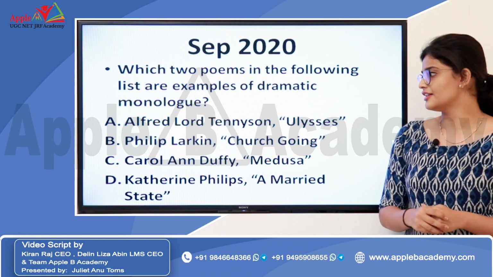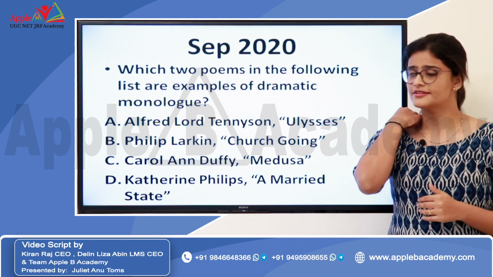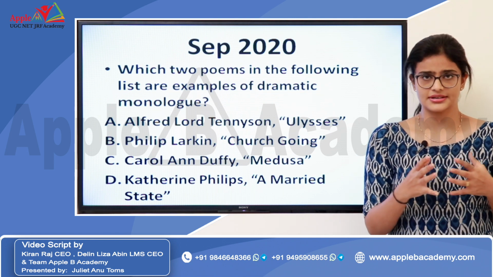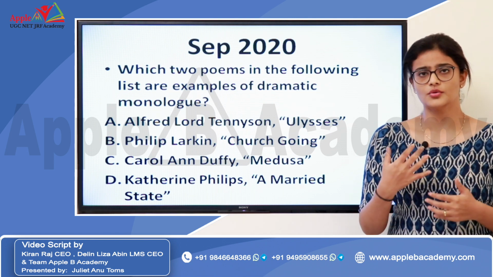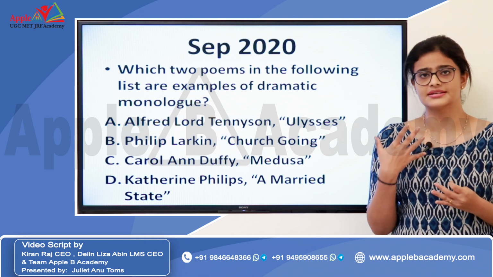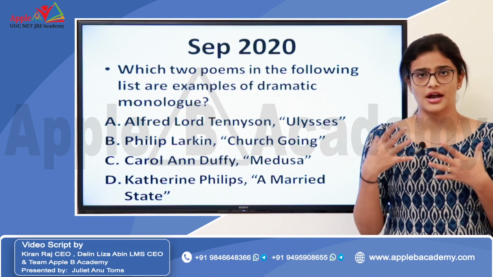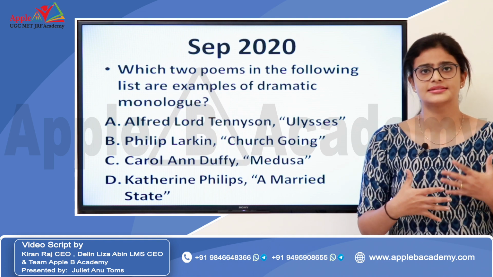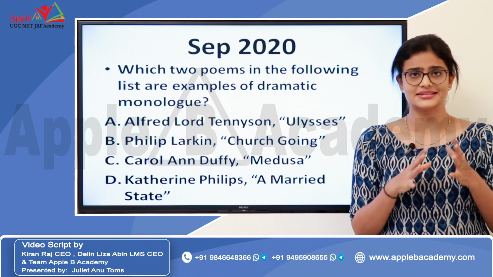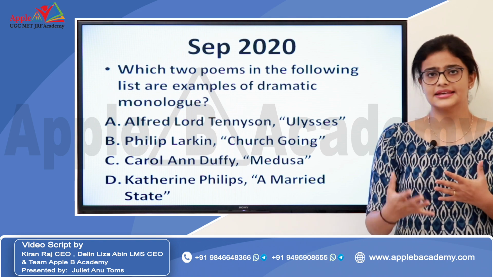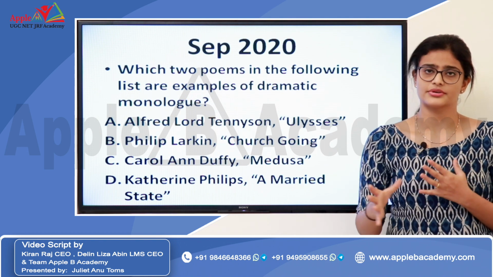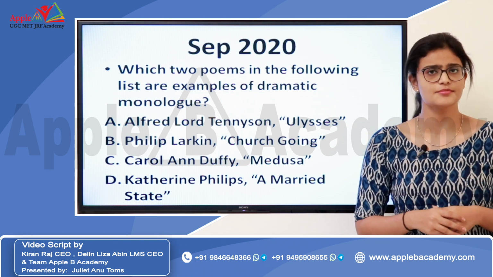So here we have Alfred Lord Tennyson's Ulysses. You might be familiar with Tennyson's Ulysses. Ulysses is technically written in the form of a dramatic monologue, where Ulysses is speaking to some unknown listener about his wish to travel and about how he disliked being regarded as a king. So we can say that Alfred Lord Tennyson's Ulysses is written in the format of a dramatic monologue.